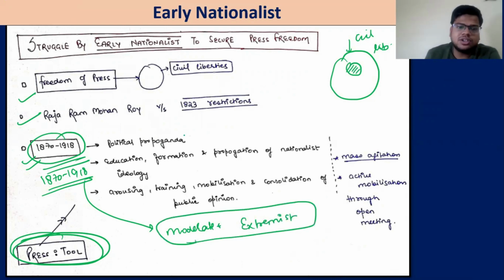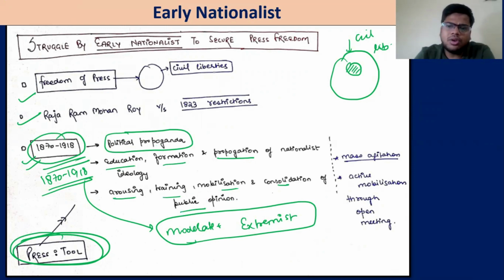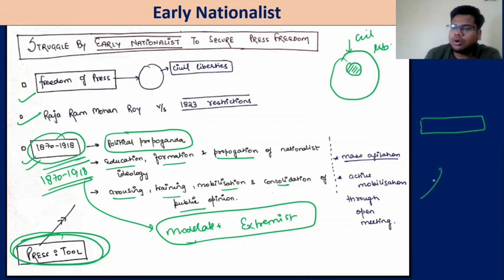The moderates and the extremists talked about political propaganda through the press, education, formation of opinion, propagation of nationalist ideology, arousing, training, mobilization, and consolidation of public opinion. In this time, from 1870 to 1918, before Gandhi's arrival, politics was not based upon mass agitation. It was more about awareness, getting people aware. We have discussed that politics was based not upon the masses but upon the classes. The masses' questions were being dealt with, but the masses were not involved.